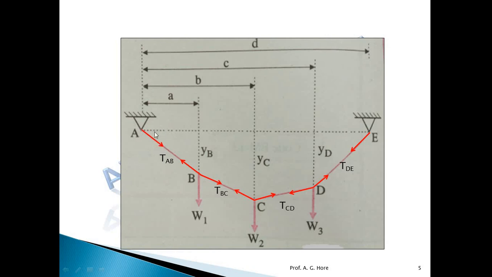The force must be equal in magnitude to the tensile force in part AB, opposite in direction, and collinear.